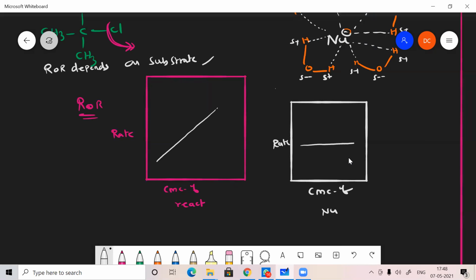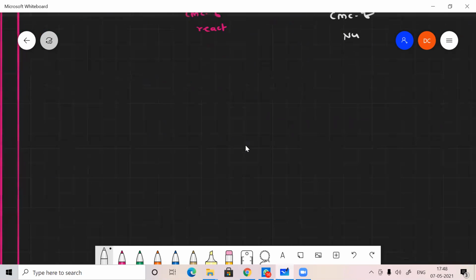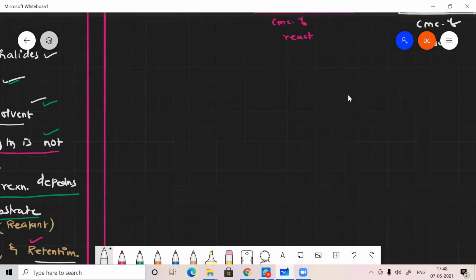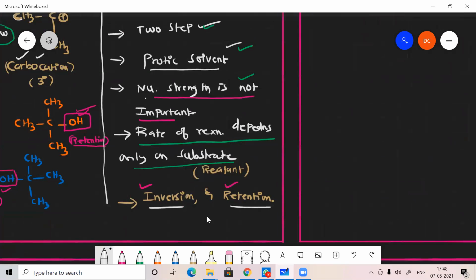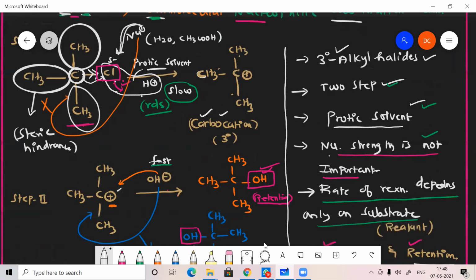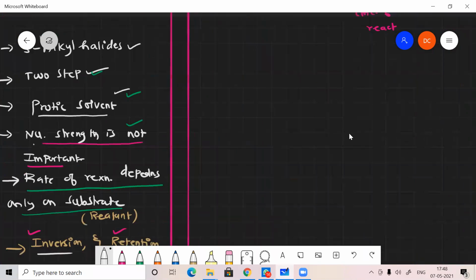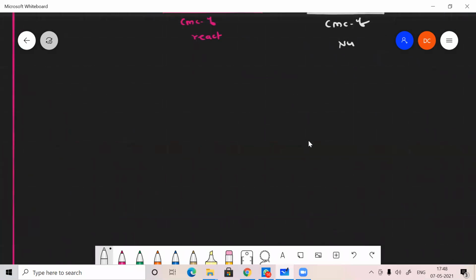If you change the concentration, there is no change in rate of reaction because it does not depend on the concentration. Okay, that's all about SN1 reaction. Are you clear, or do you have any doubt on this? Clear, sir. Okay, fine, nice. Then the same concept will be applied for SN2 reaction, but something different.